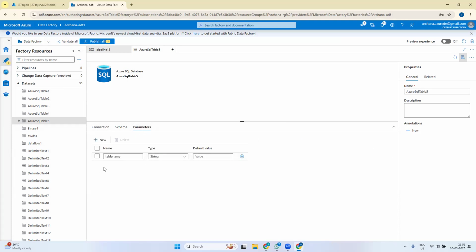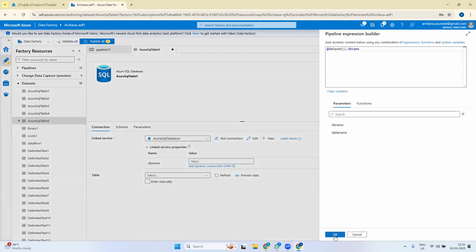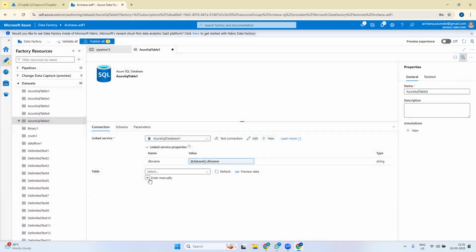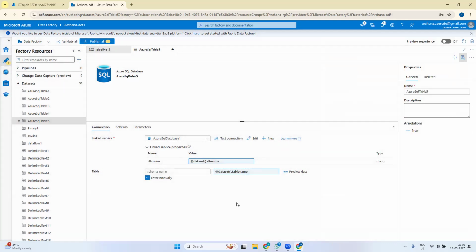Okay, and we have to create one other dataset parameter for DB name also at this level. So come back here in DB name, select DB name only. In table name, add dynamic content, select table name. Now for this linked service and dataset combination, we don't know DB name, we don't know table name, but we know the server name. Okay.